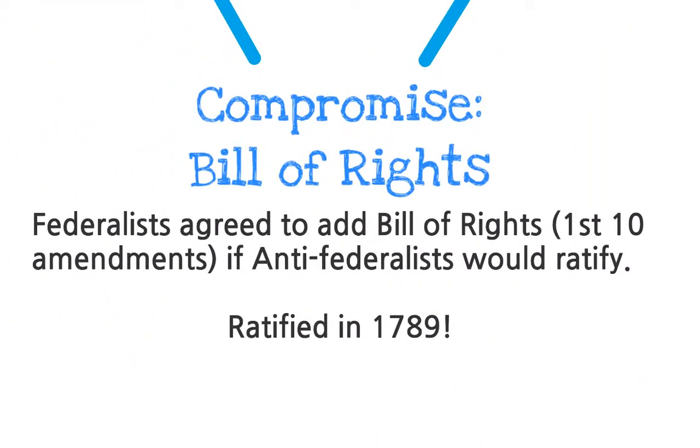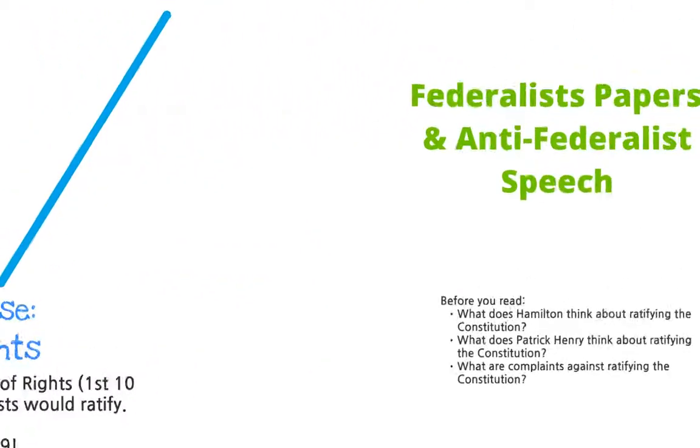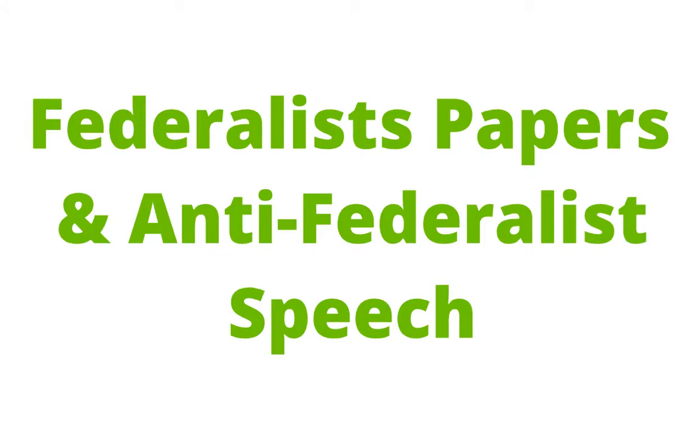So their compromise is going to be the Bill of Rights, that the Federalists say, fine, we will add the Bill of Rights, which are going to be our first 10 amendments, as long as the Anti-Federalists would agree to ratify, which means to approve. And they did. They ratified in 1789. Now, there were 2 states that held out who did not ratify immediately. North Carolina was number 12 because, sometimes us North Carolinians can be a little bit stubborn. And the 13th state to ratify would be that tricky old Rhode Island who didn't show up for anything. And now you need to work on your Federalist documents.